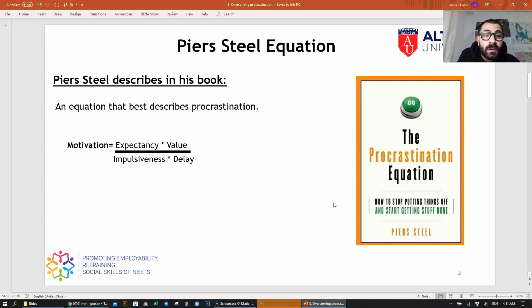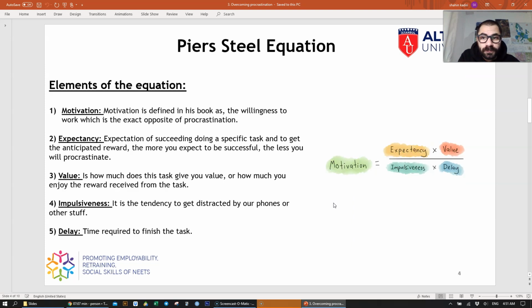I'll be showing you, taking the mathematical approach, how we maximize motivation. So let me first explain the elements of the equation. Motivation is defined in his book as the willingness to work, which is the exact opposite of procrastination. Procrastination is not willing to work, and delegating and delaying. Motivation is willing to work.